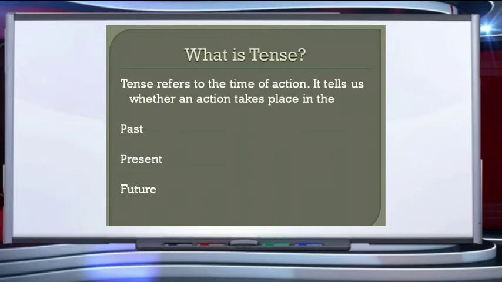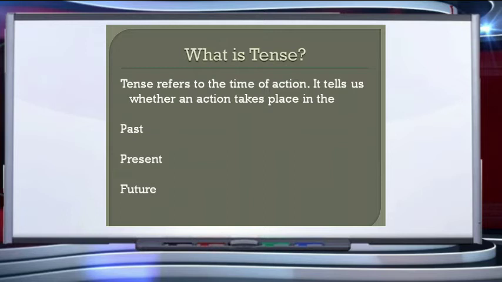Now children, what is tense? Tense refers to the time of action. The tense of the sentence tells us whether an action had taken place in the past, or it takes place in the present, or it shall take place in the future. That is how, from a broader point of view, tense is divided into three types: the past, present and future.